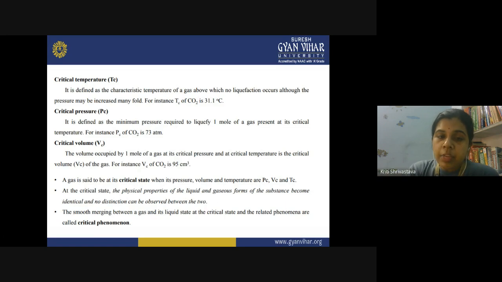Now the smooth merging between a gas and its liquid state at the critical state, and the related phenomena, is called critical phenomena. So the phenomena of being a gas in its critical state is called critical phenomena.